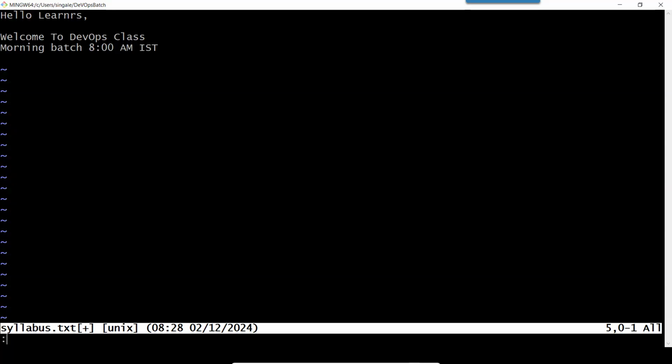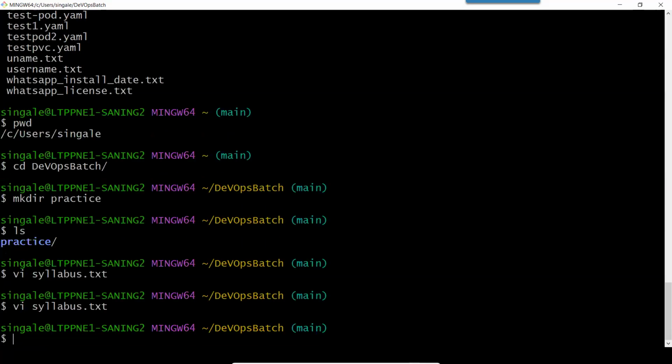I don't want to make any change or save any changes. I will simply type Q. Q will quit the file. And it is saying no write since last change. So if it is not allowing me to quit, I need to type Q exclamation mark, which means forcefully quit. So Q exclamation mark will get me out of this editor.